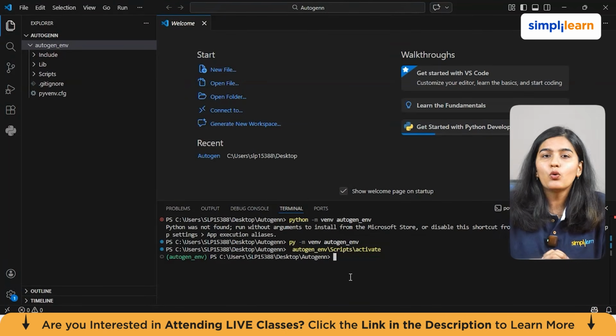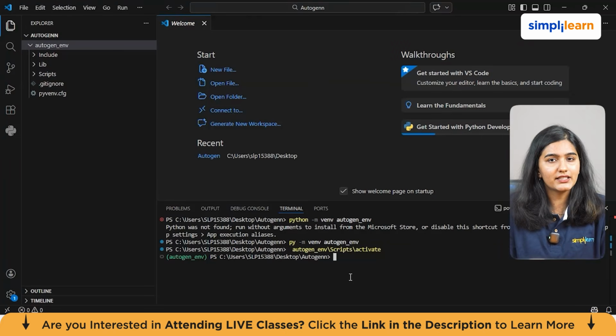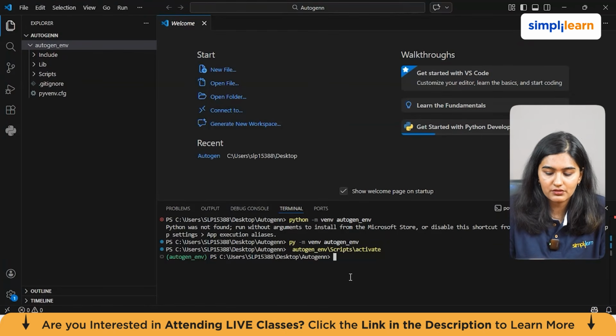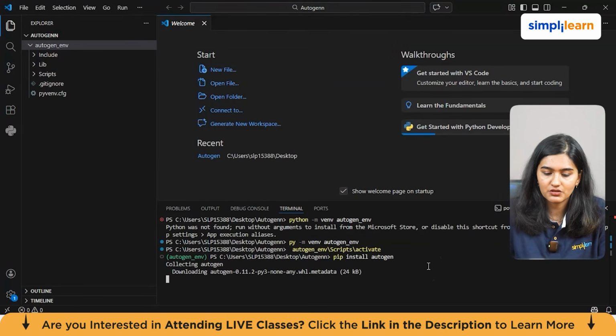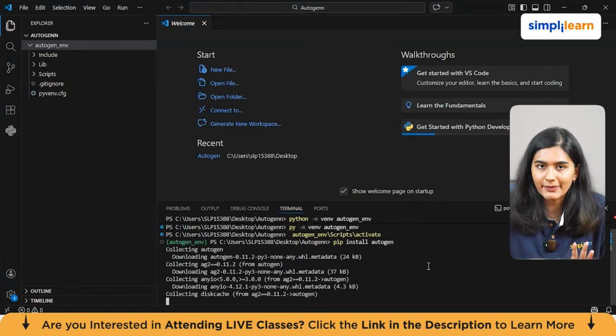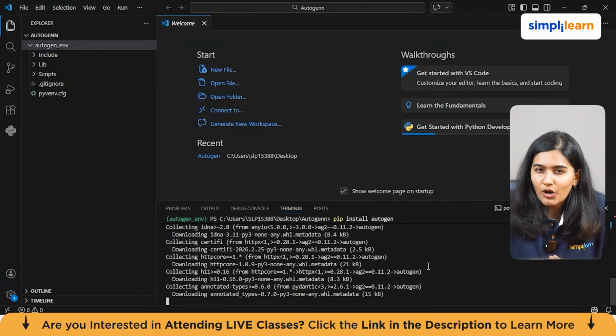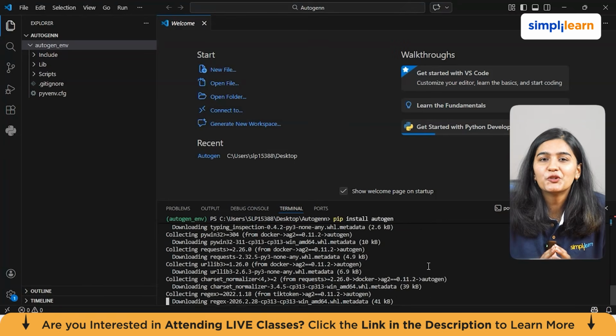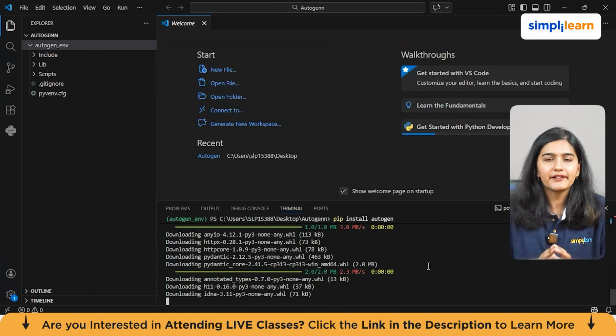Okay. Now, once Python is ready, installing AutoGen is actually very simple. AutoGen is available through pip, which is Python's package manager. So in your terminal, you just run the pip install command for AutoGen, and within seconds, it will start the download. So I'll write pip install autogen. It is downloading all the AutoGen dependencies. And that's not a complicated setup, I'm assuming. No manual configuration, just one command and you're good to go.